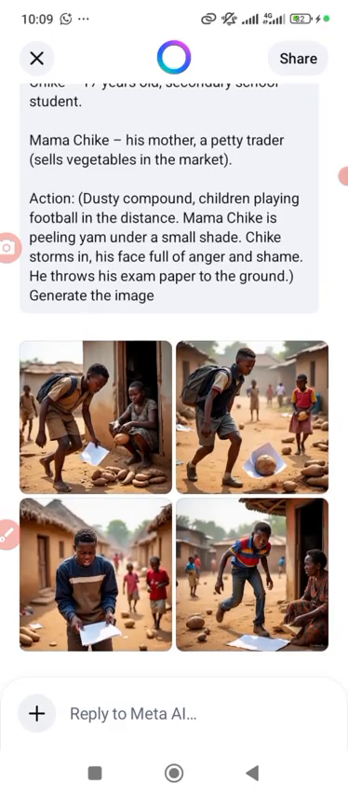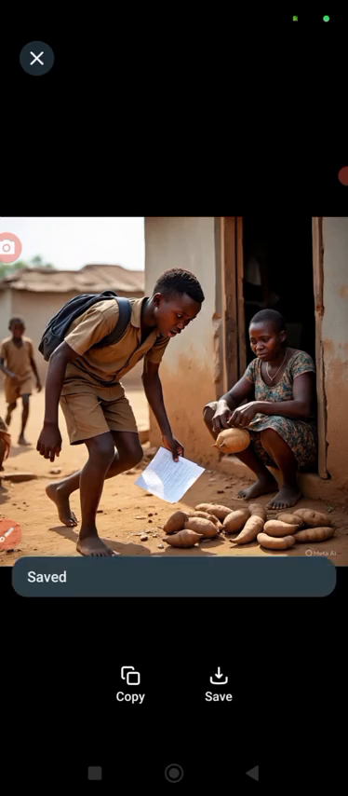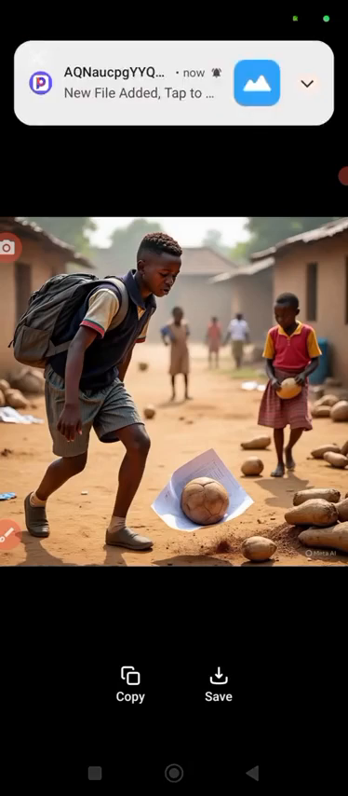Some of them, at least this one, talk about what I need, because this is my Chike, showing that he has failed an examination. This one is good. If I want to download it, I will click on save. It has been downloaded. This other one is totally out of it, because it is talking about a phone. I can't use this one.